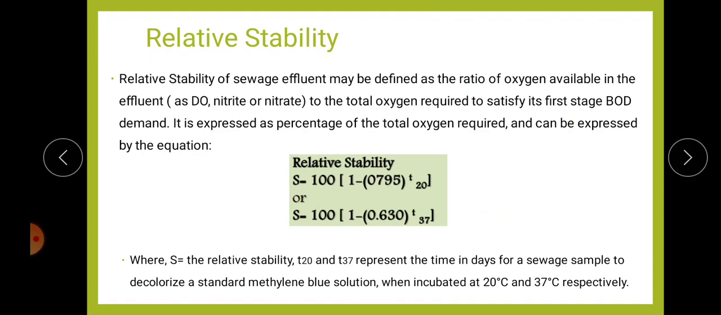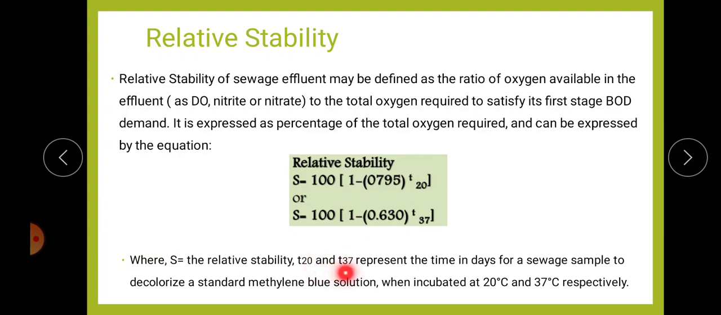Relative stability S is equal to 100 into 1 minus 0.794 raised to T20, or if it is at T37, S is equal to 100 into 1 minus 0.630 raised to T37.